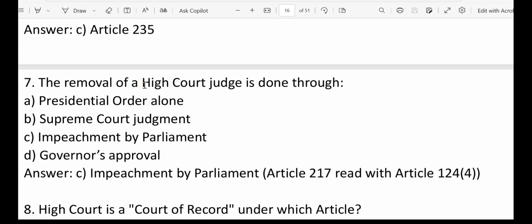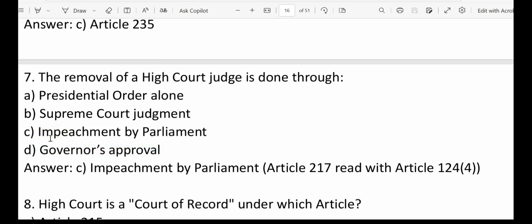The removal of a High Court judge is done through: option A, presidential order alone; option B, Supreme Court judgment; option C, impeachment by Parliament; option D, Governor's approval. The correct option is option C, impeachment by Parliament.